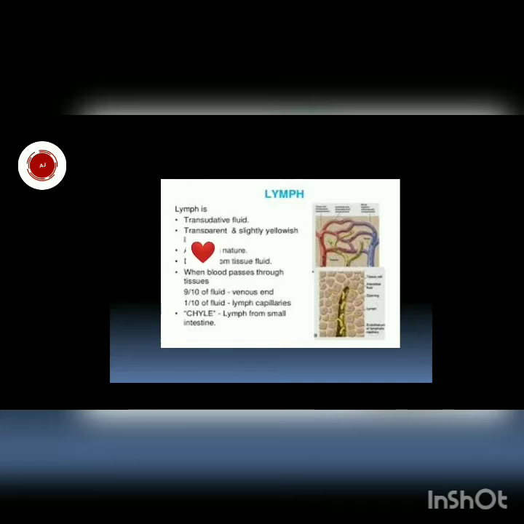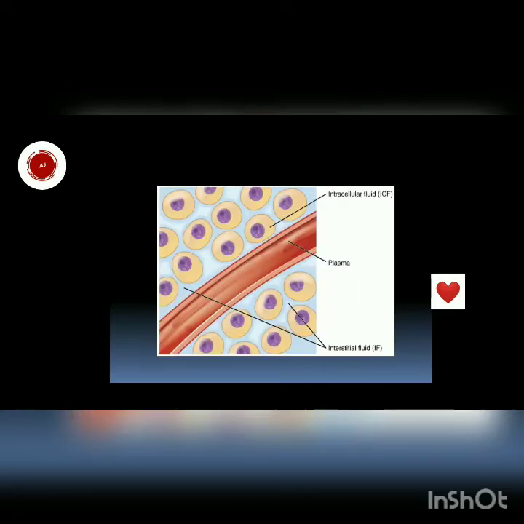And what is lymph? It is a fluid which is transparent and slightly yellowish. It is alkaline in nature as it contains proteins, and it comes in between the cells when blood passes through tissues. Okay, so this is lymph.